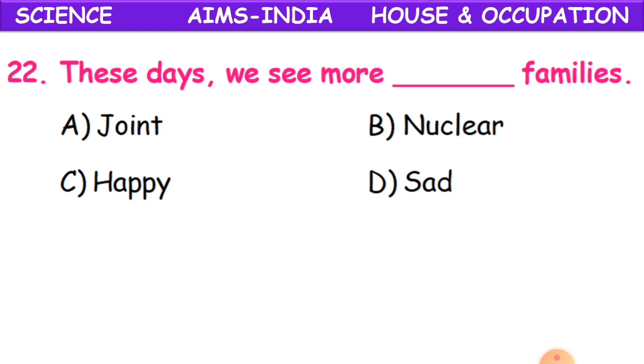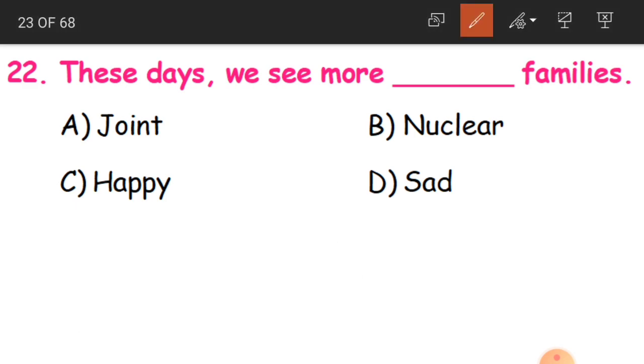Now the 22nd and the last question for today. These days we see more dash families. So options are joint, nuclear, happy and sad.